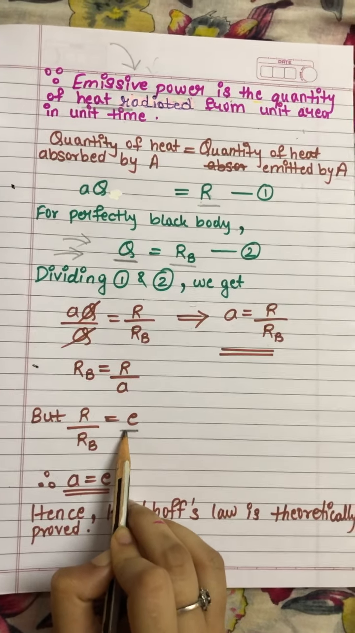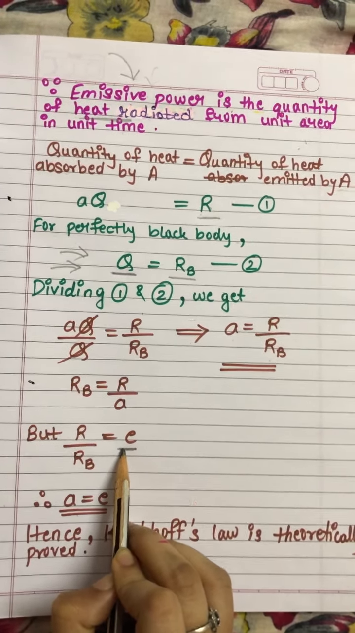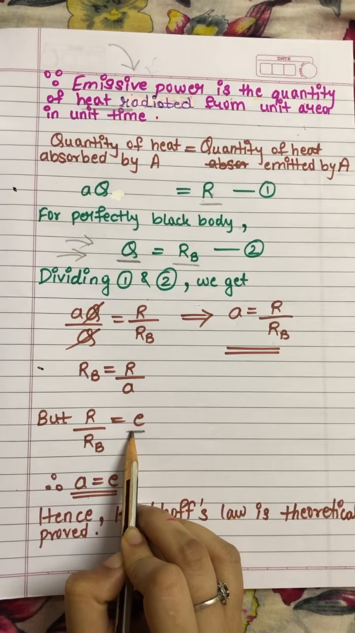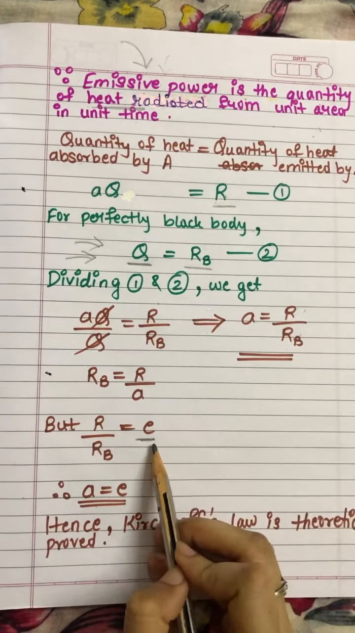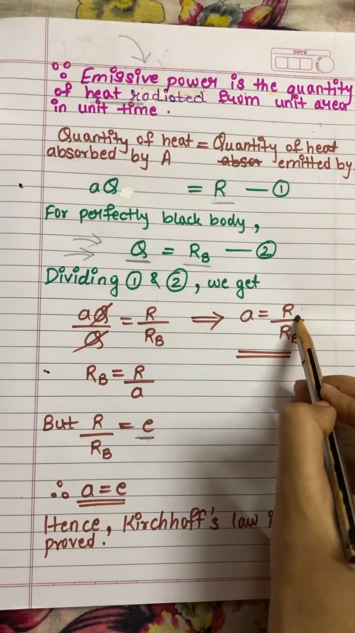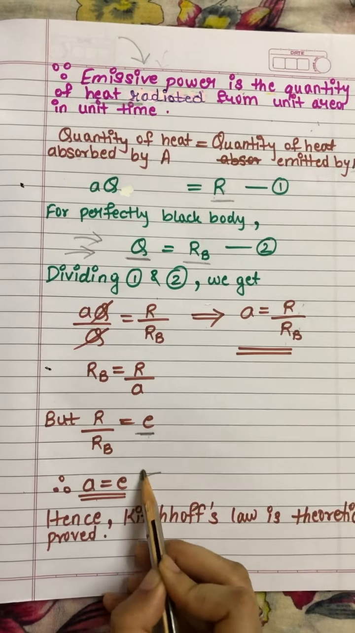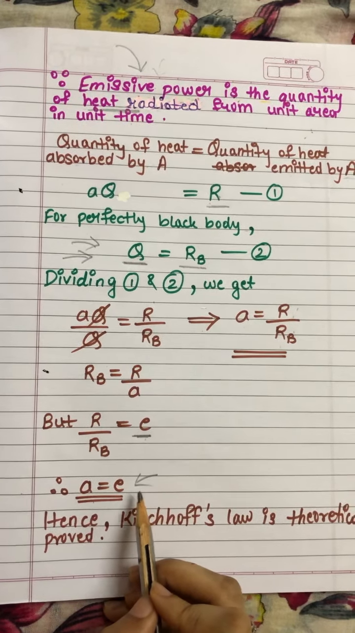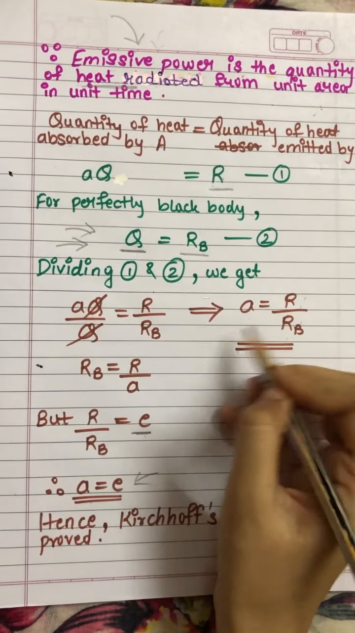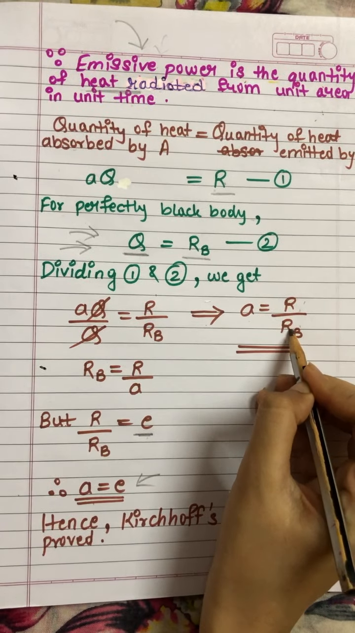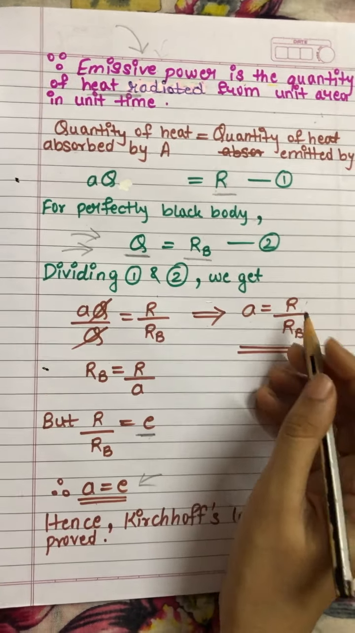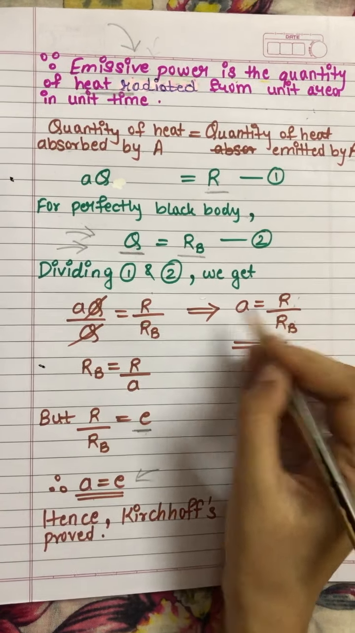Sorry, not emissive power, it is the coefficient of emission. E is nothing but the coefficient of emission. So R upon RB is the coefficient of emission. I will substitute over here. So this is what I have obtained. This is just a transformation: A is taken in the denominator and RB is taken in the numerator. Nothing else, just the transformation of this equation is done over here.